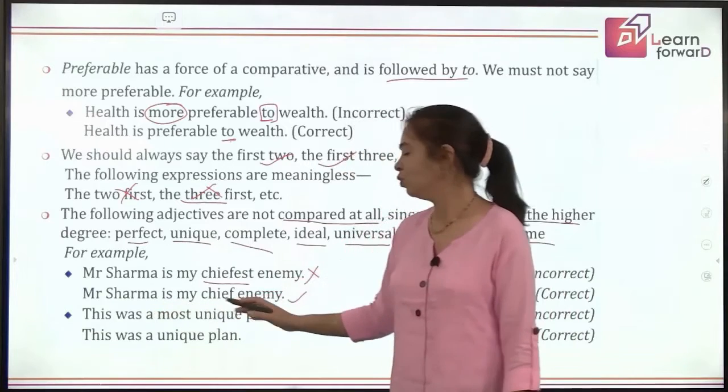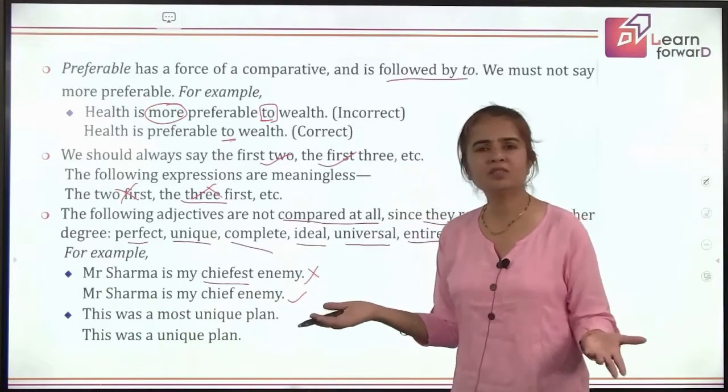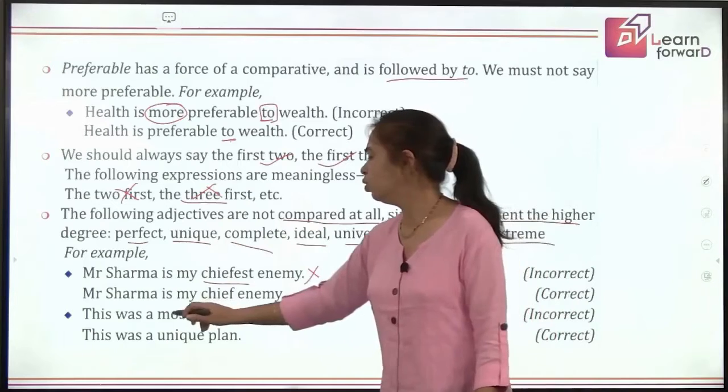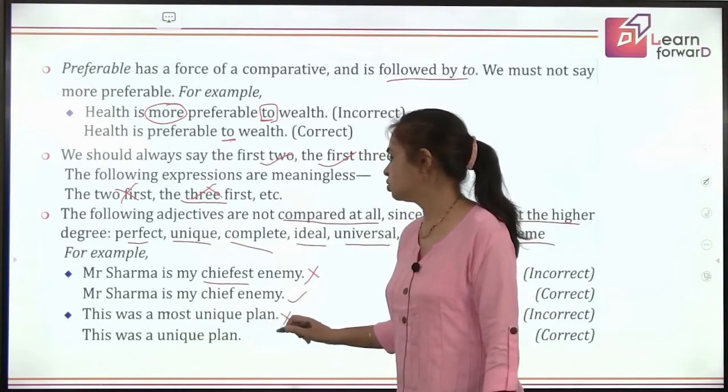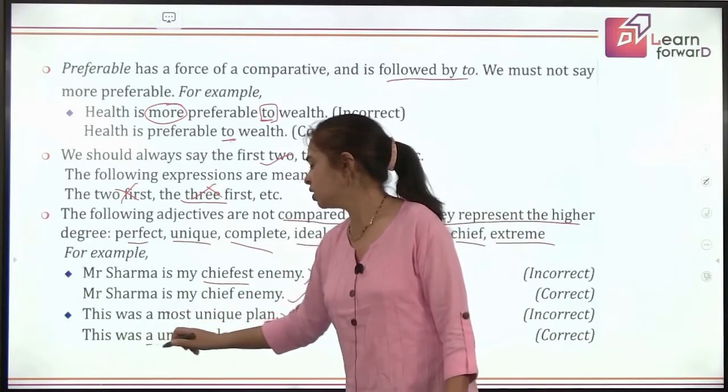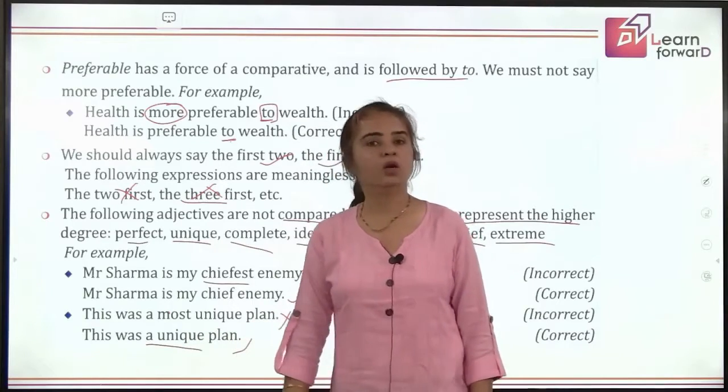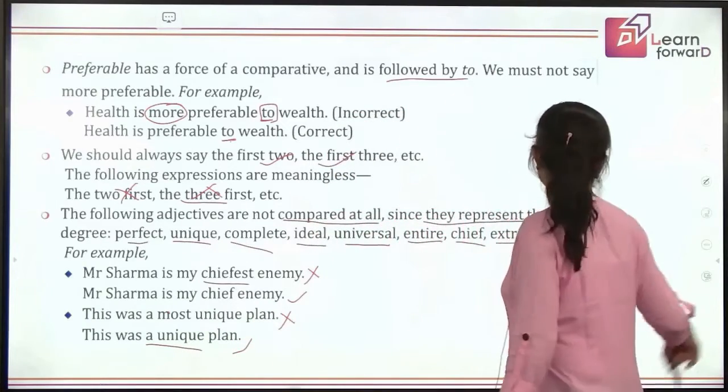This was a most unique plan. Unique means one of its own kind. So no point using most here. This is wrong. And we say this was a unique plan. Got it? Okay, let's move ahead now.